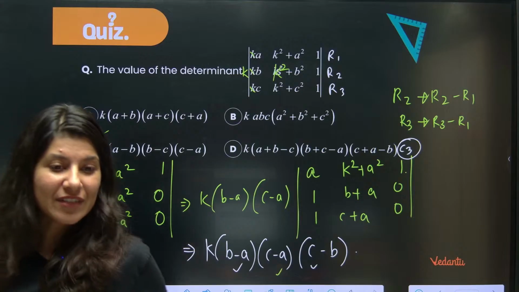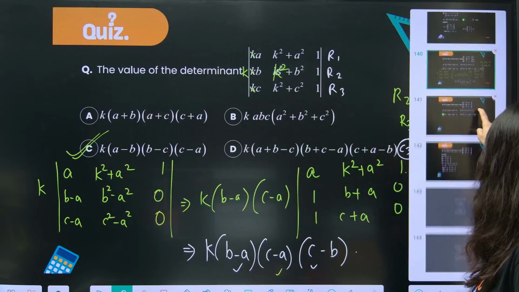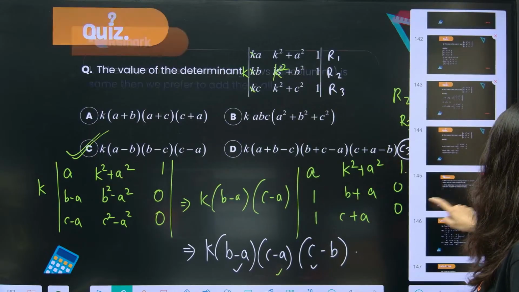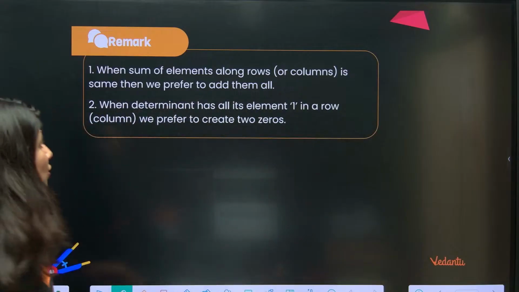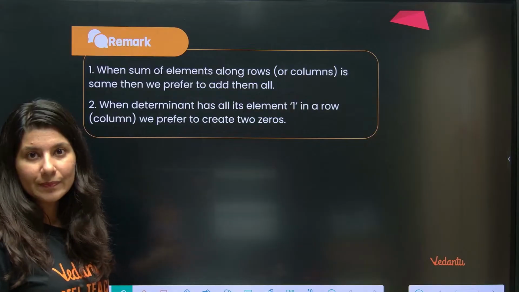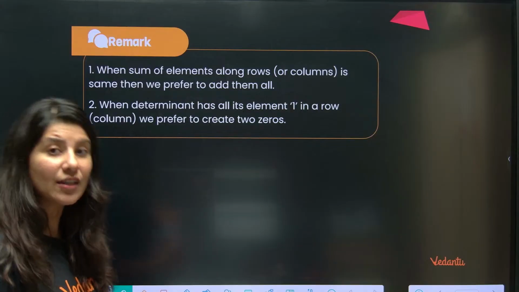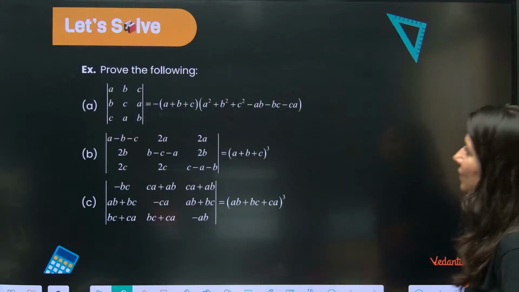By the way, do you even remember I gave you one hint in the last class? Do you remember that hint? I will show it to you. What was that hint? When the sum of the elements along the row is the same, suppose you are adding all the elements of any row or any column and the sum is being constant, then you do that and take that thing common. I will show it to you what I am trying to say.